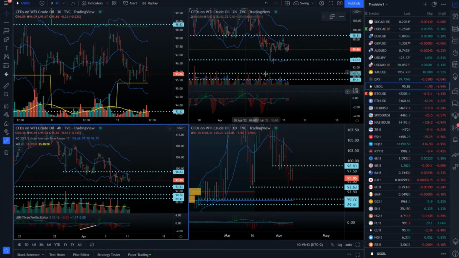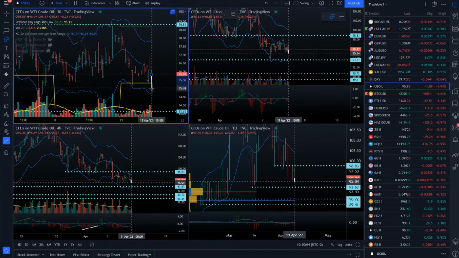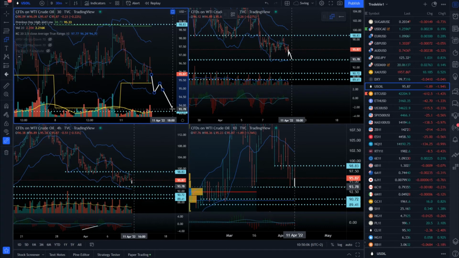On the 2 hour, 4 hour it looks like we're building some kind of ABCs, so there might be the option for this to revisit this low at 93.63 and eventually to attack the cluster of lows around 89.40. So again, consolidation to the downside on the crude oil. We'll see the previous day low. If the price breaks the previous day low, we might open the door for some retest of this 93.63.